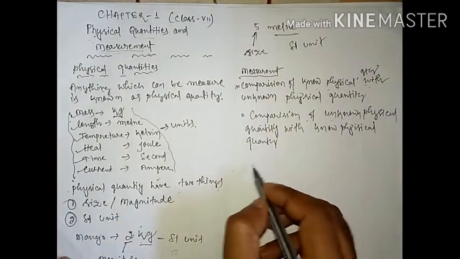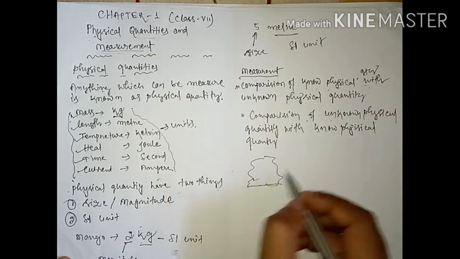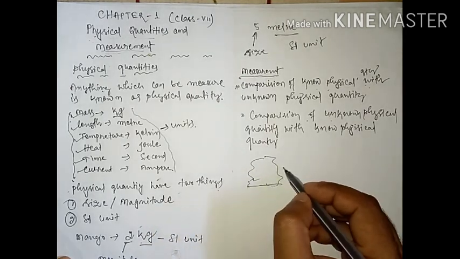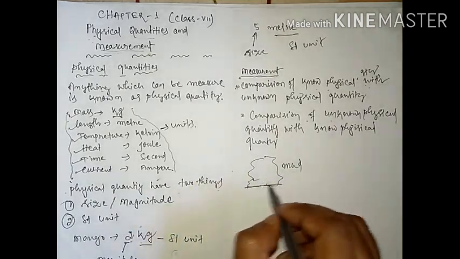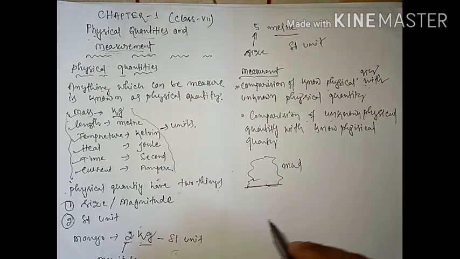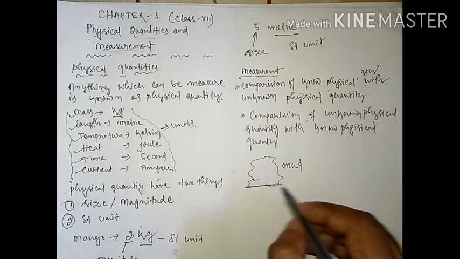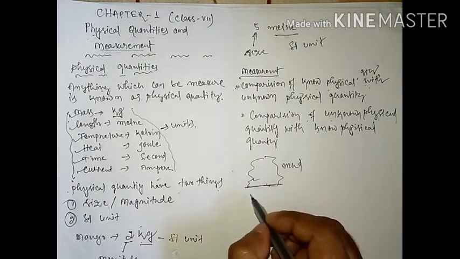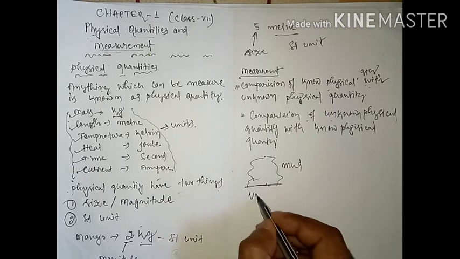Suppose we have some material, suppose this one is mud. What is the mass of this mud? We want to find out. So we have to use a beam balance or physical balance. We don't know the mass of this mud, so that is your unknown physical quantity.